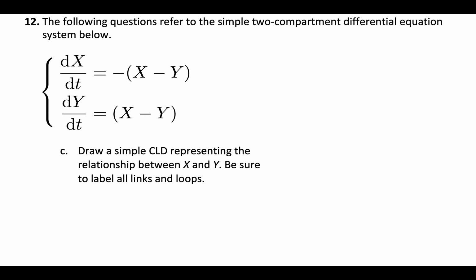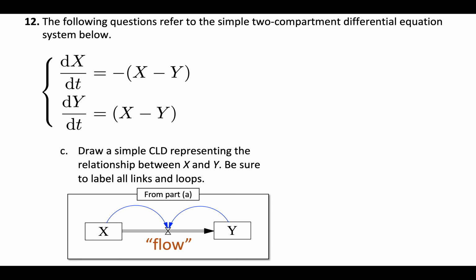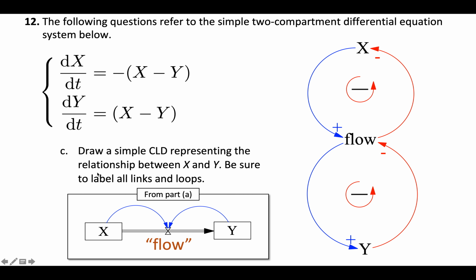All right, last portion of that. Draw a simple CLD representing the relationship between x and y. Be sure to label all links and loops. Well, going back to part A, we said that this was a decent enough stock and flow diagram for this, and it just created an intermediate flow, which was equal to this x minus y. I can do the same thing with the causal loop diagram, recognizing that there's a feedback loop here as well as a feedback loop here.